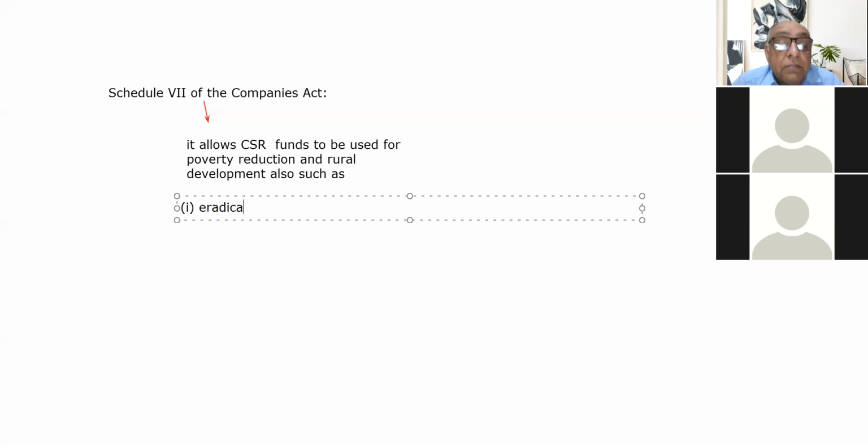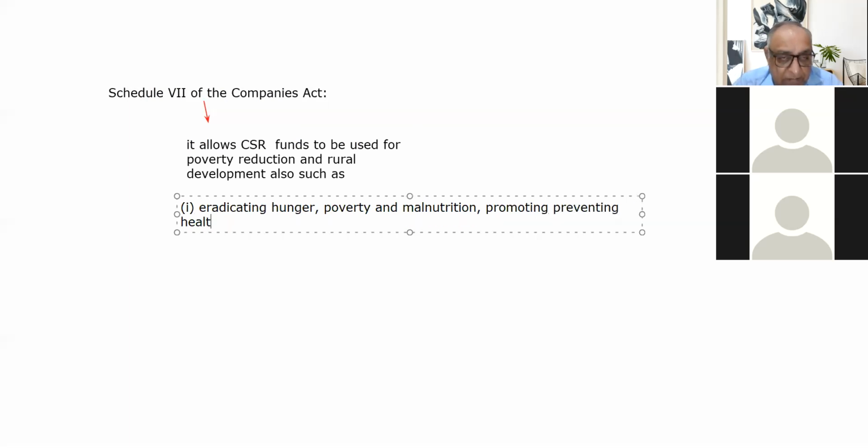Eradicating hunger. So CSR money can be spent for eradicating hunger, poverty and malnutrition, promoting preventive health care and sanitation, and making available safe drinking water.